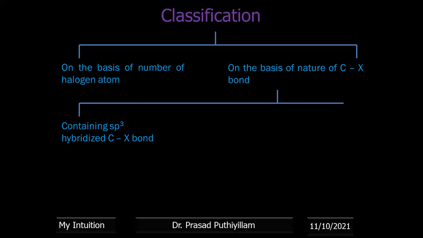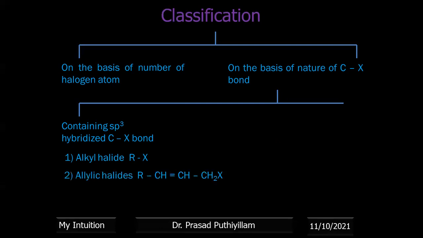So if it is sp3 hybridized, that means one s orbital and 3 p orbitals are hybridized to get a uniform set of 4 hybrid orbitals. Then 4 sigma bonds will be formed, 4 equal sigma bonds. Therefore, we can call it sp3 hybridized. Example, the alkyl halide itself, where R represents the alkyl group, X represents the halogen atom. Taking an example, 3 hydrogens connected to a carbon and 1 bromine connected. That is methyl bromide. It is an example of an sp3 hybridized C-X bond or C-Br bond.